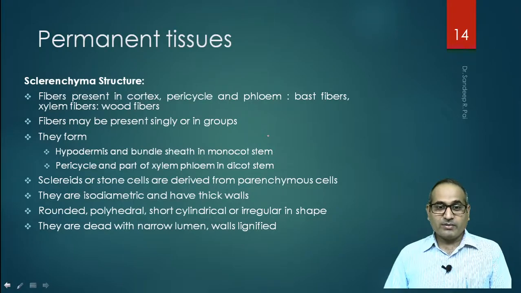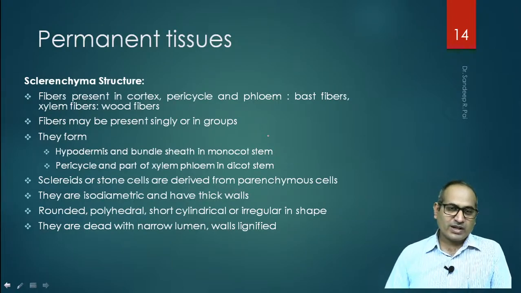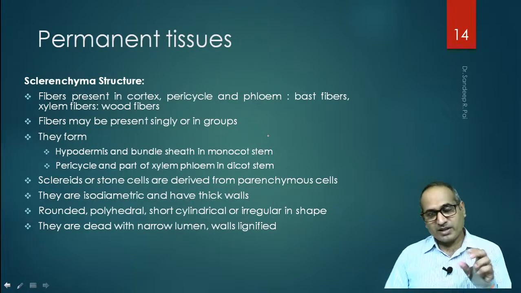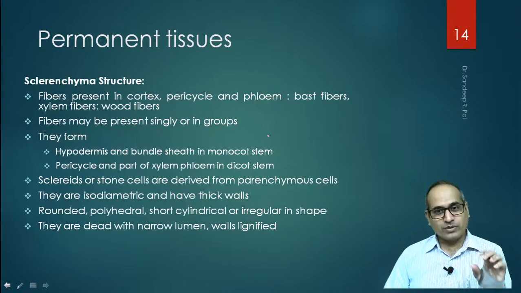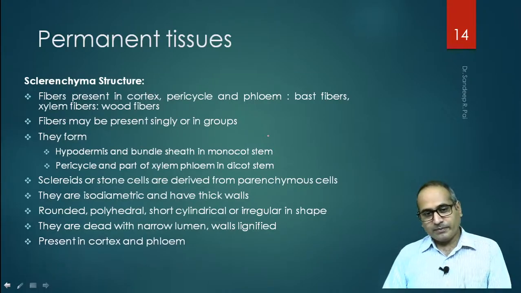They are dead with narrow lumen. Why are these cells, sclerites, called stone cells? Because they are dead with narrow lumen. There is hardly any lumen in them, and the walls are lignified. That means lignin will be present in their cell wall along with cellulose. So their cell wall becomes thickened.